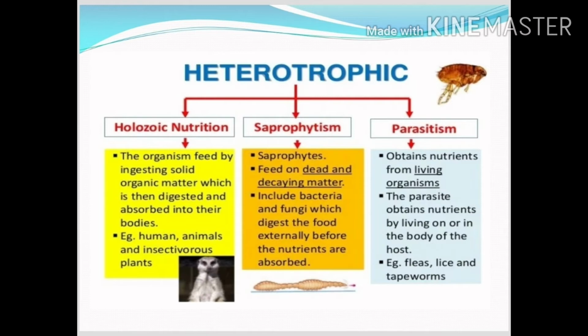And the parasitism, or parasitic mode of nutrition. Under this, the organisms obtain their nutrients from living organisms. It means the organisms depend on living organisms for their food requirements. The parasite obtains nutrients by living on or in the body of the host. For example, fleas, lice, and tapeworms.